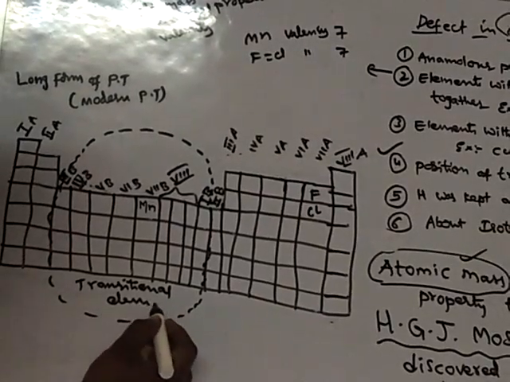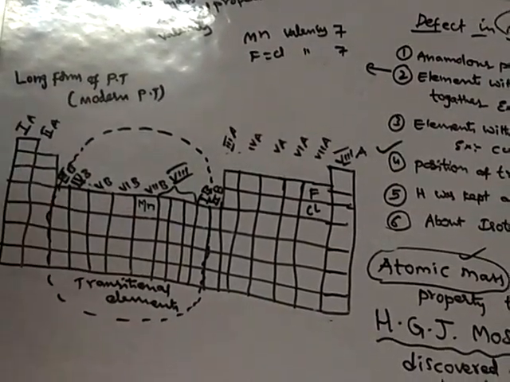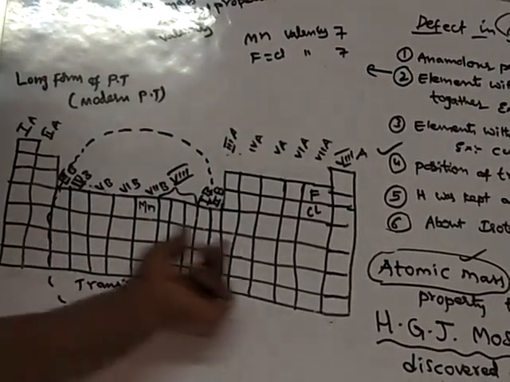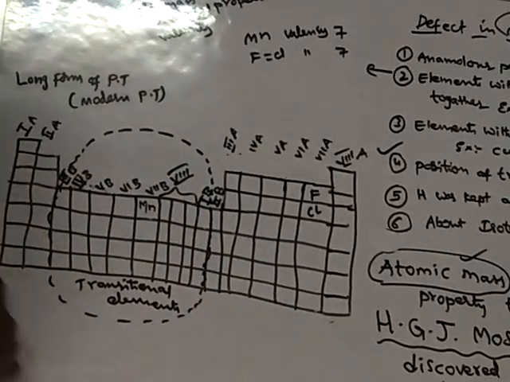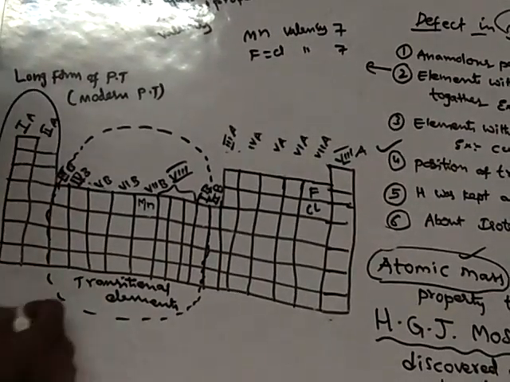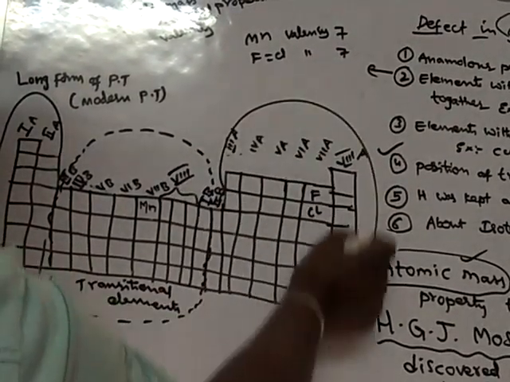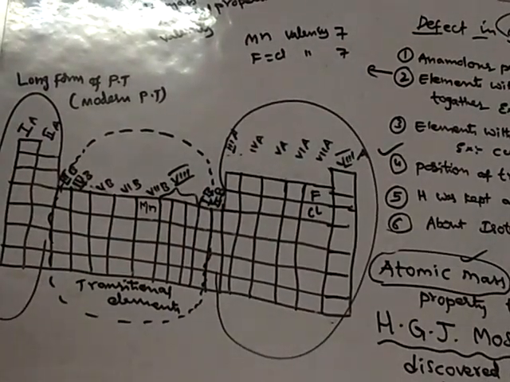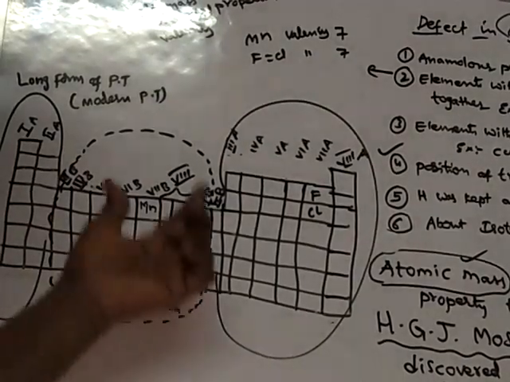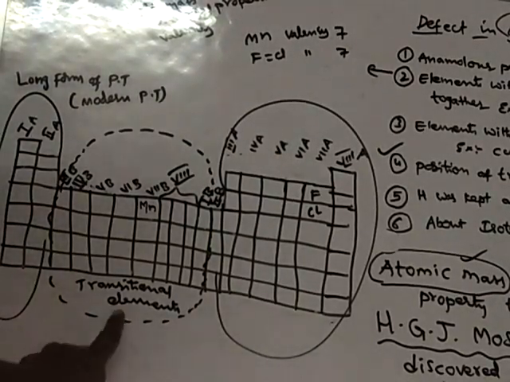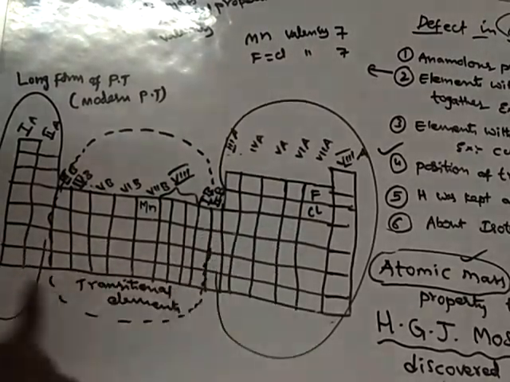Transitional elements. All the transitional elements were brought together, and these transitional elements were kept between the normal elements. So these are said to be first A, second A, and these elements, together, are called normal elements. So transitional elements were brought into the middle of the periodic table. All the transitional elements were brought together, so no transition element is mixed with other elements here.